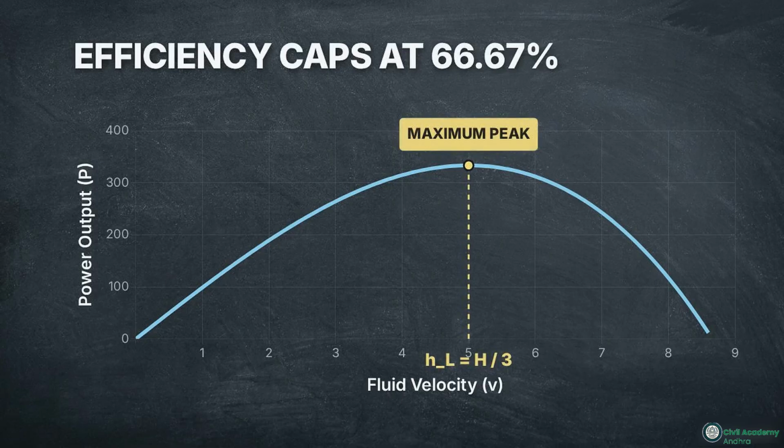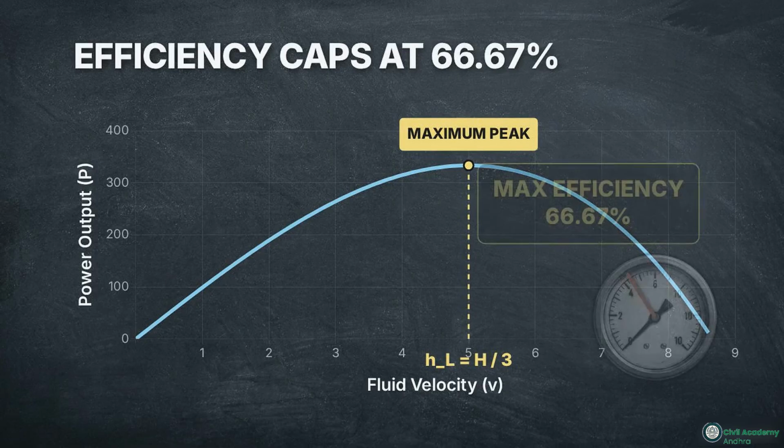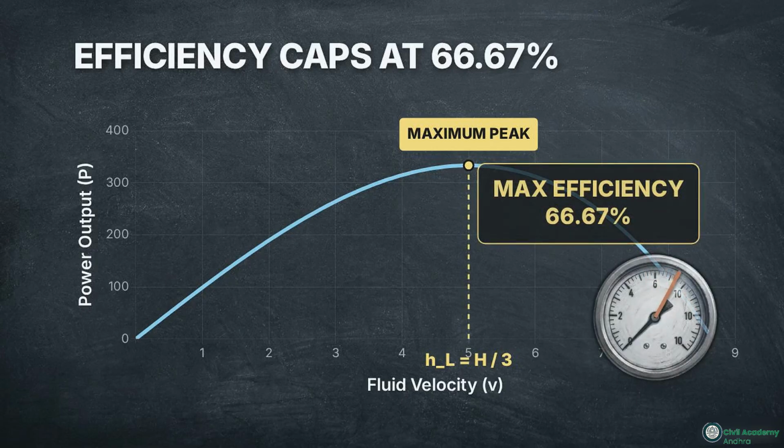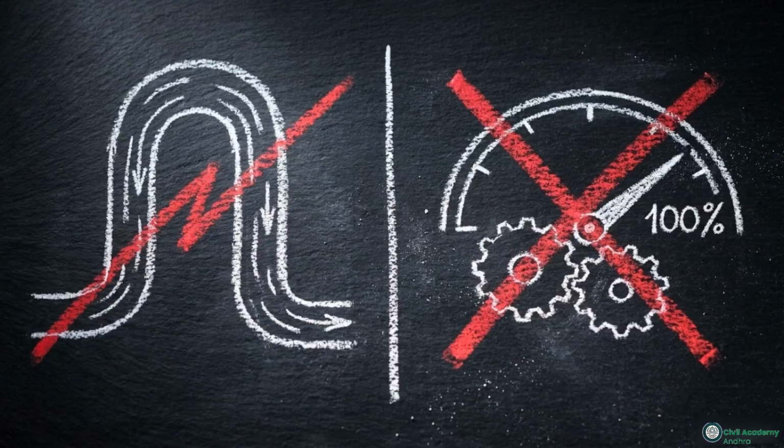Because you must sacrifice 1/3 of your energy to friction to hit peak power delivery, the maximum possible efficiency is permanently capped at 66.67%. Recognizing these hard operational boundaries, a 7.8-meter siphon lift and a 66.67% power efficiency limit, allows for the immediate identification of impossible design scenarios.